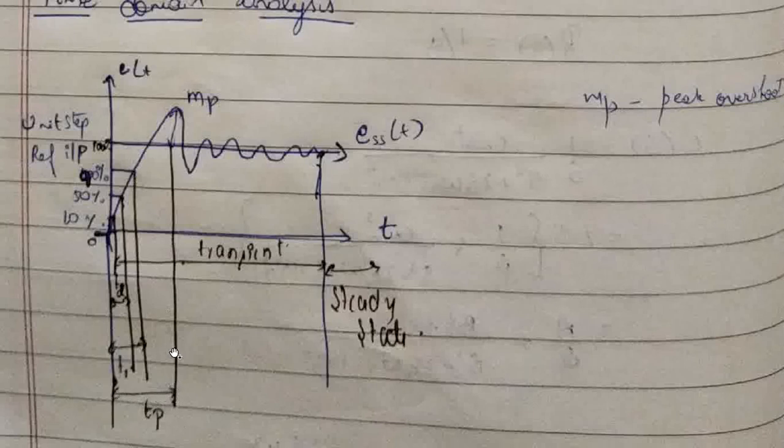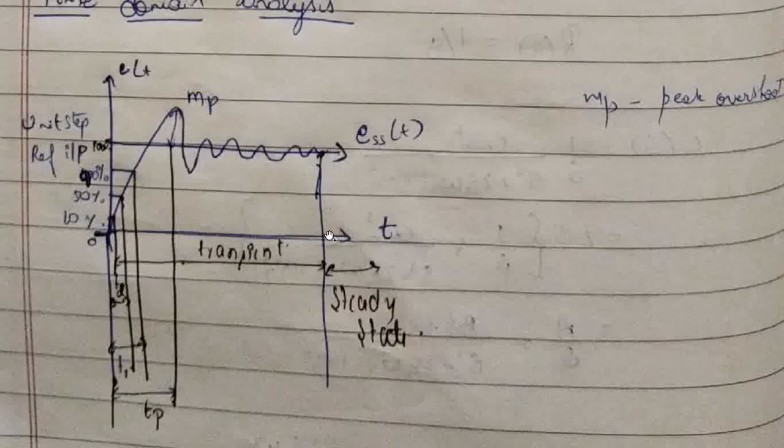Peak time, TP: the time required by the system to reach its maximum output, the first peak output, is called peak time. And peak overshoot, MP: during the transient time period, the difference between the desired output, the reference input, and the maximum output is called peak overshoot.